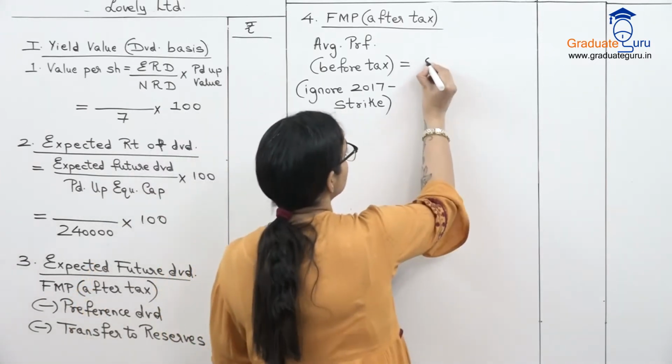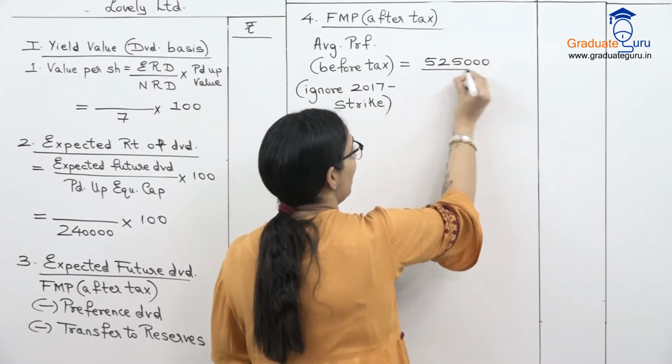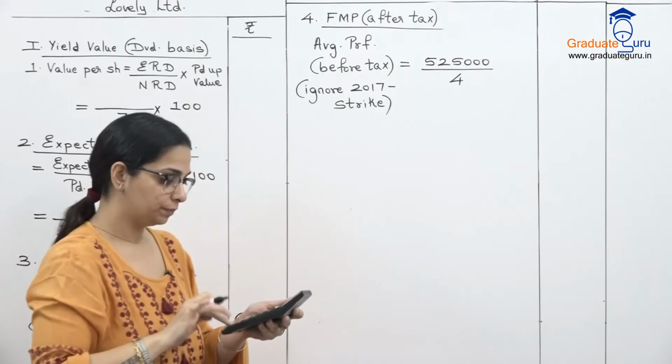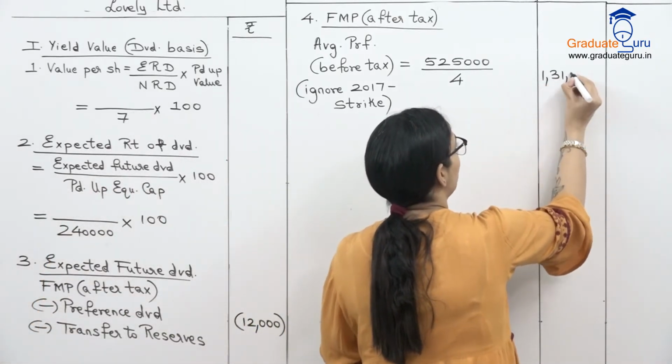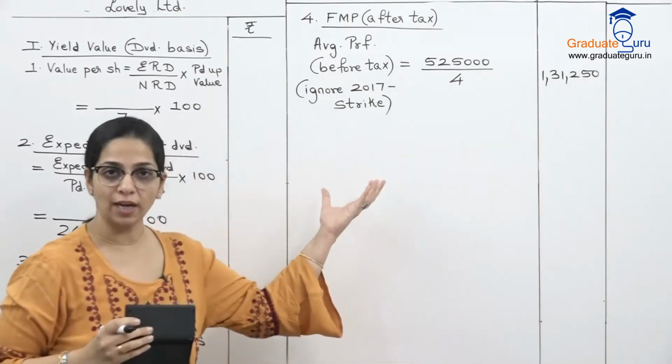My total is 5,25,000. And because I have added 4 years, I will divide by 4. So we get 1,31,250. So this is before tax.